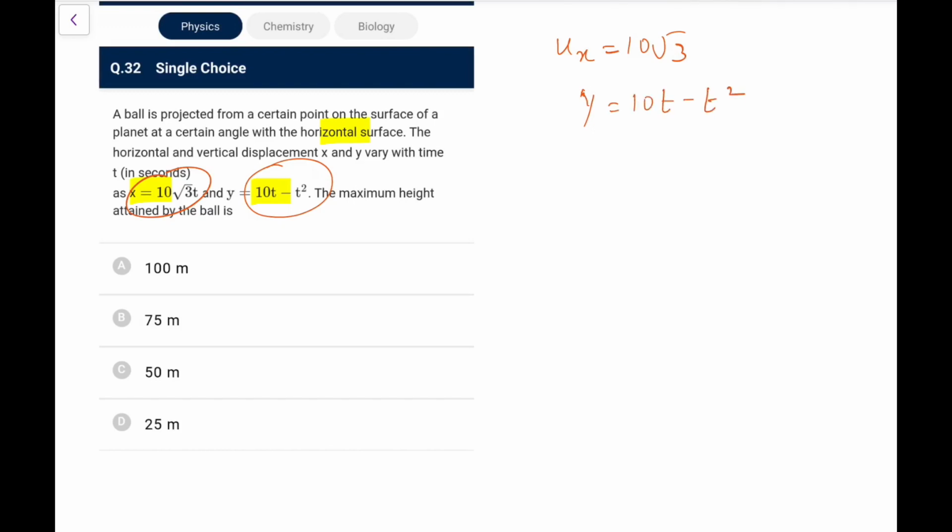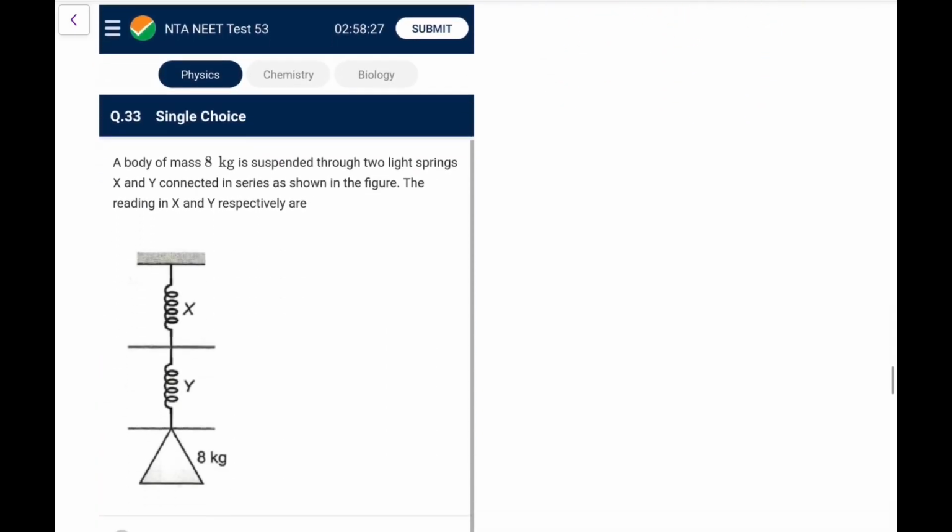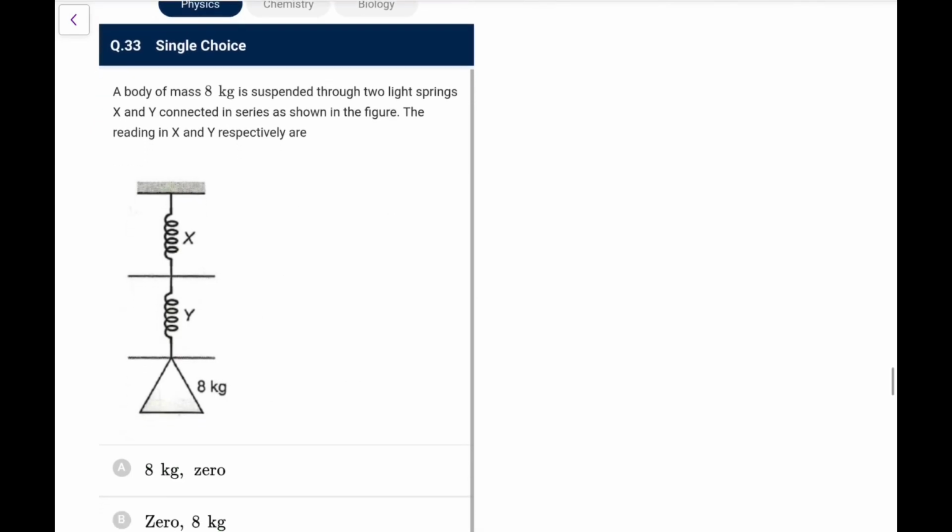So the planet is different. So uy comes out as 10 and the value of g on the planet comes out as 2 because of half g t square. The maximum height formula is uy square by 2g. So uy square is 100, 2g is 4, so this comes out as 25 meters. So this is again D, the second question from projectile in this particular chapter test.